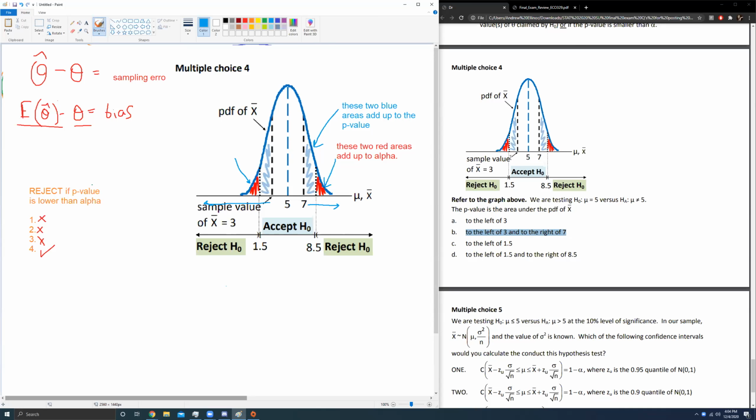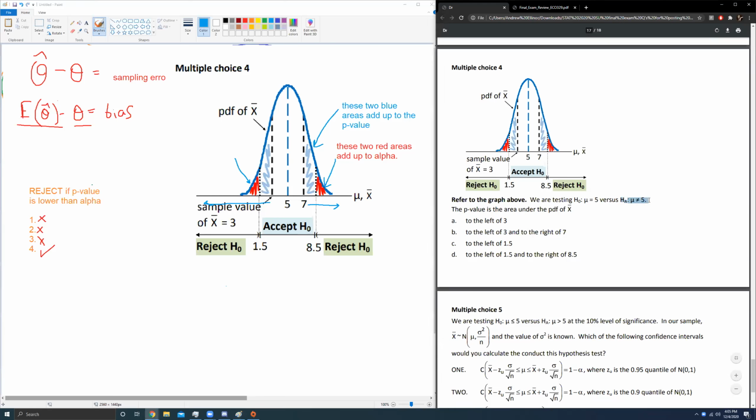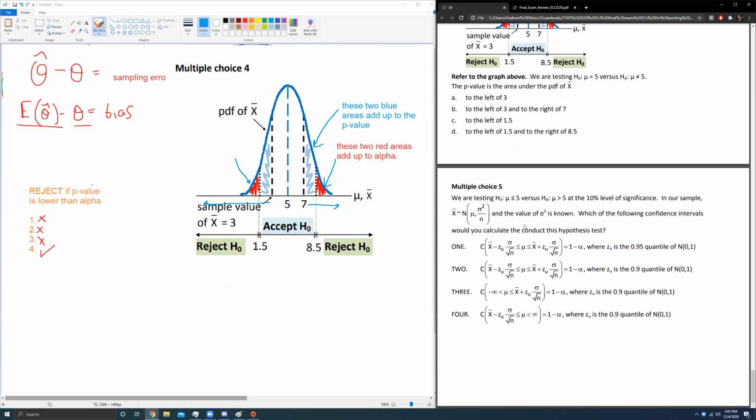And if it's a two-tailed test, which this is, by the way, you would get both the left-hand side and the right-hand side. Remember, you double whichever value is smaller, and since this guy over here is the smaller value, if you did the right-hand side, it'd be the larger value. We want this left tail, we double it to get the right tail for our p-value. That one was really confusing, but now you know how to tackle that one in case you encounter it. And lastly, we are testing these guys here. Oh, this is a fun one. This is how she's testing you on one-sided confidence intervals.